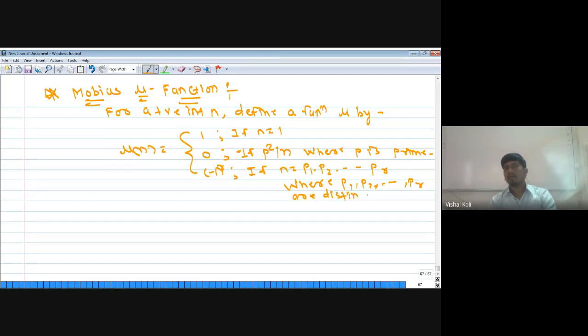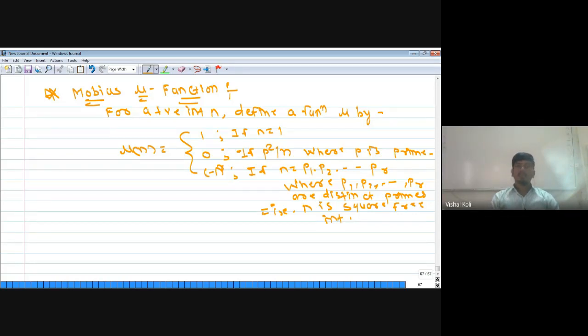That is n equal to p1 into p2 into up to so on pr, and p1, p2, up to so on pr are distinct primes, which implies n is a square free integer. That is, it is not divisible by any perfect square. Then its value is nothing but -1 to the power r.